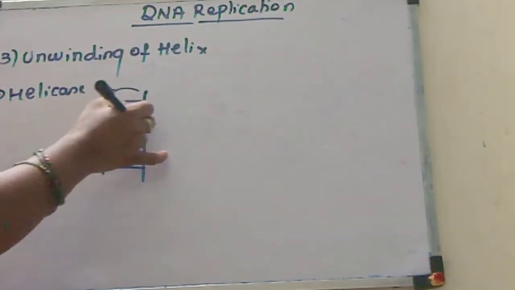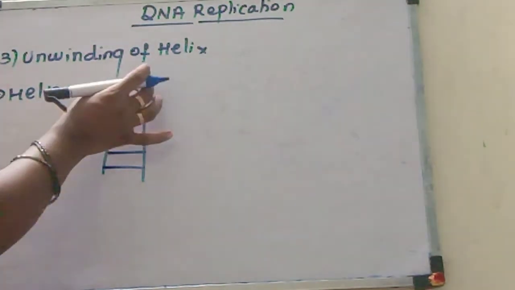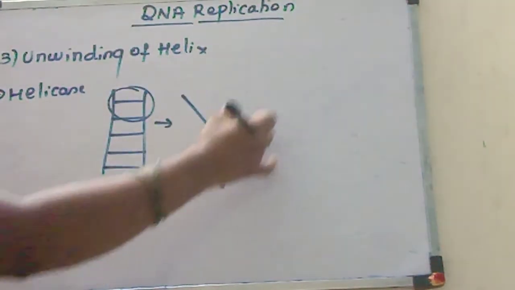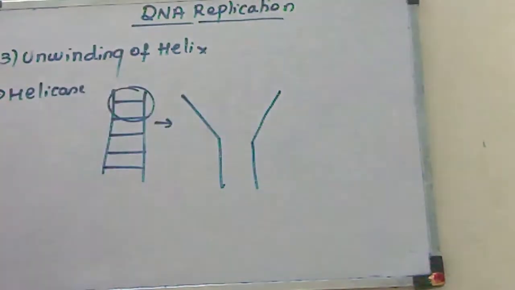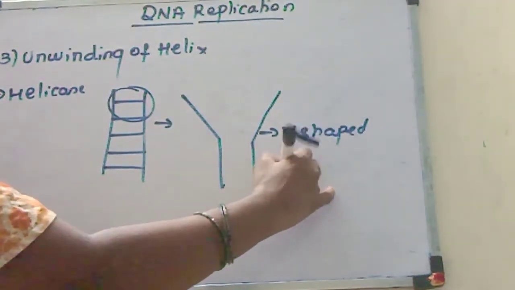When the helicase enzyme binds to both strands, along with helicase, the topoisomerase enzyme and single stranded binding protein also help in the unwinding process. Wherever this enzyme is moving, it leads to opening of the double helix. So it leads to formation of a Y-shaped, fork-shaped structure, which is known as the replication fork.